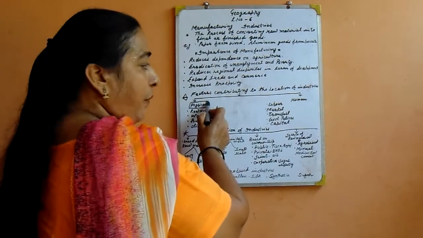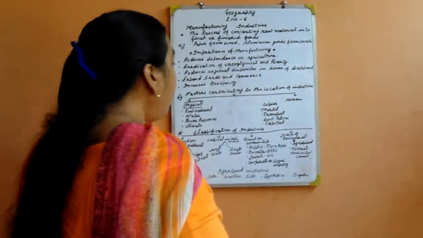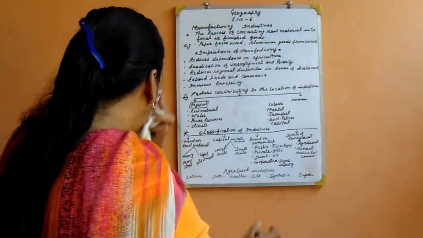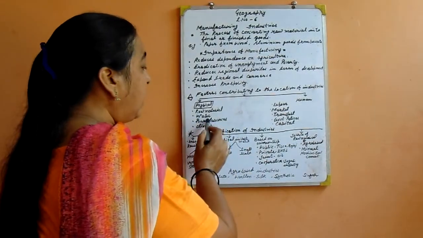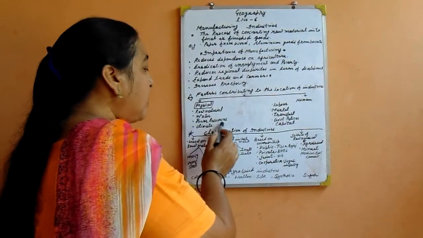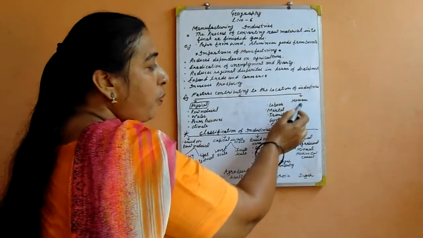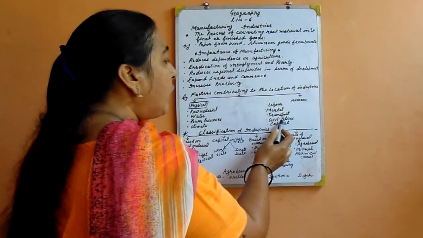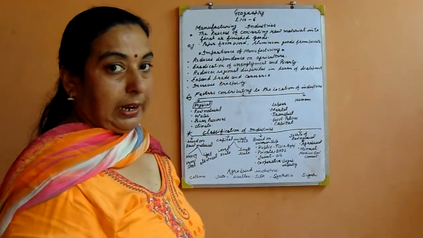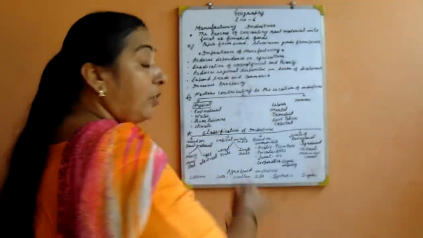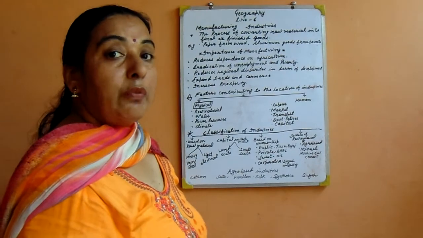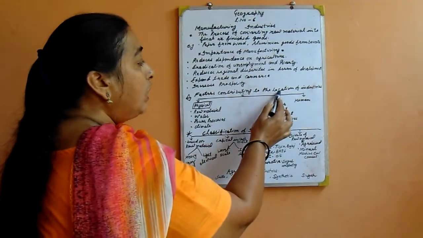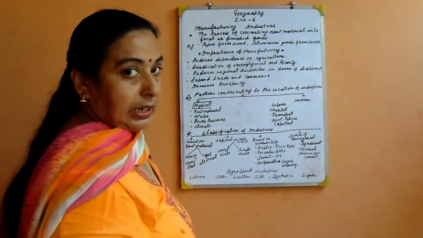One is physical factor and second is human factor. Physical factors are raw material, water, power resources, climate, and human factors are labor, market, transport, government policies and capital.